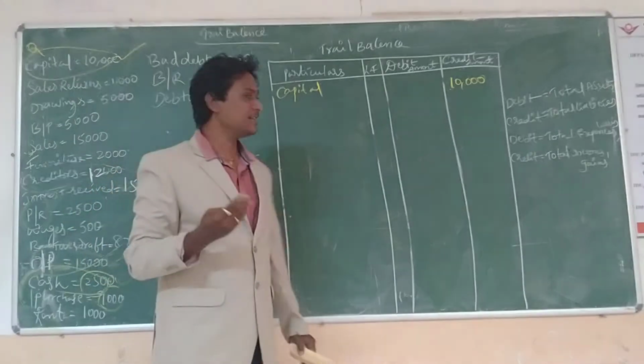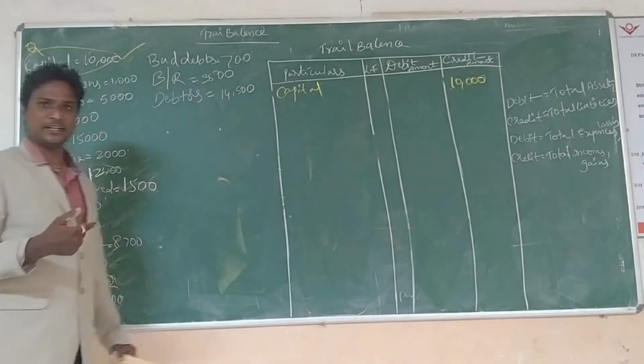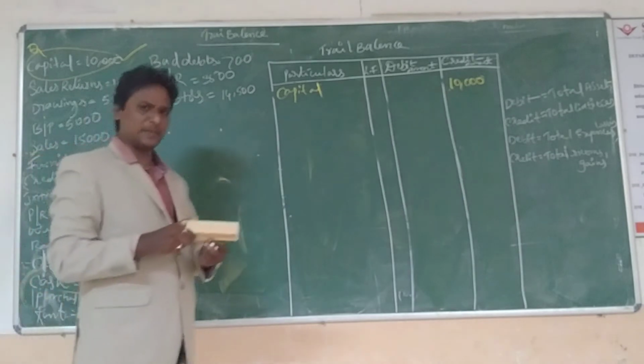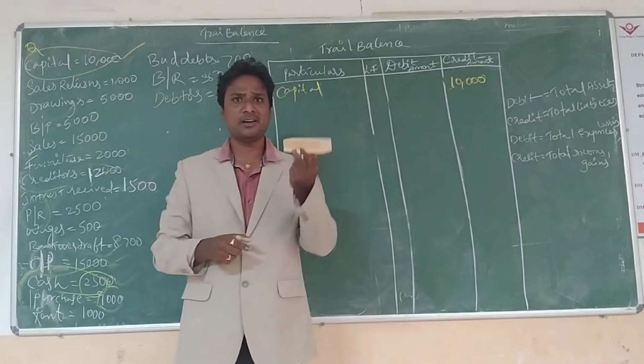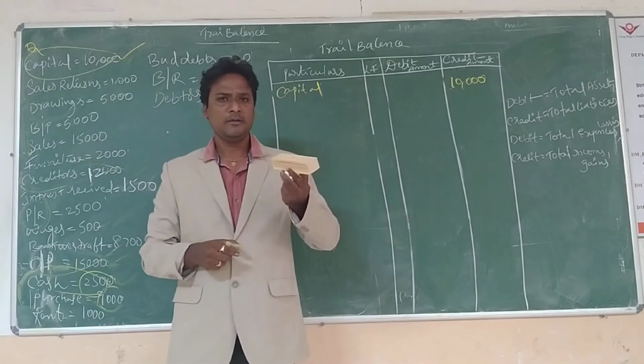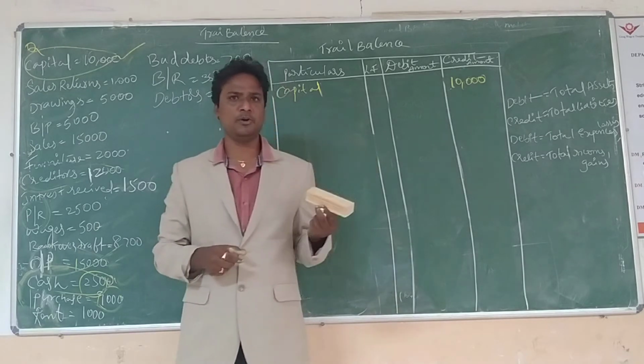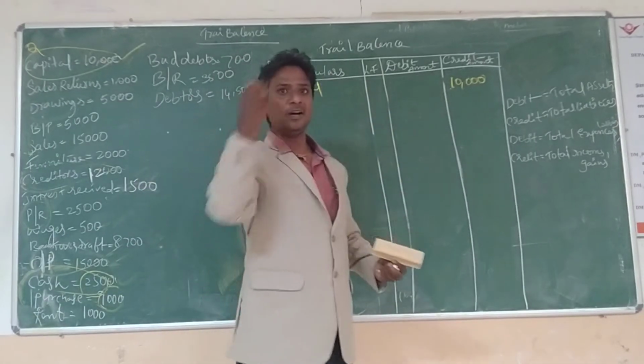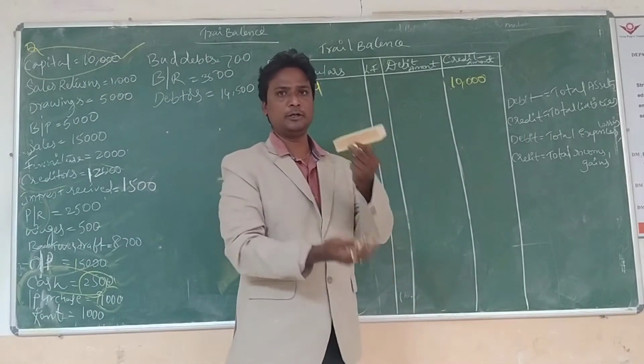Sales returns happen in particular when assets are damaged or something like that, and that is why they return them to us.